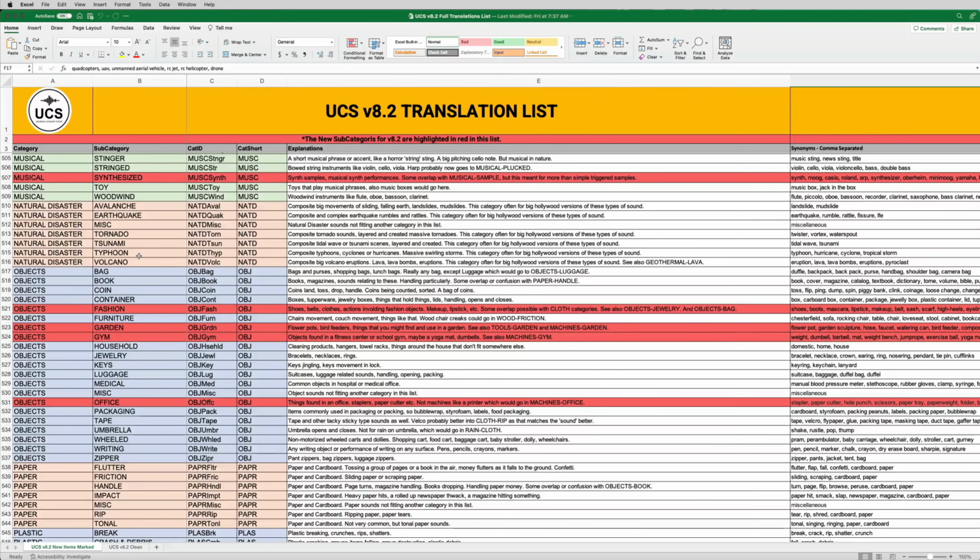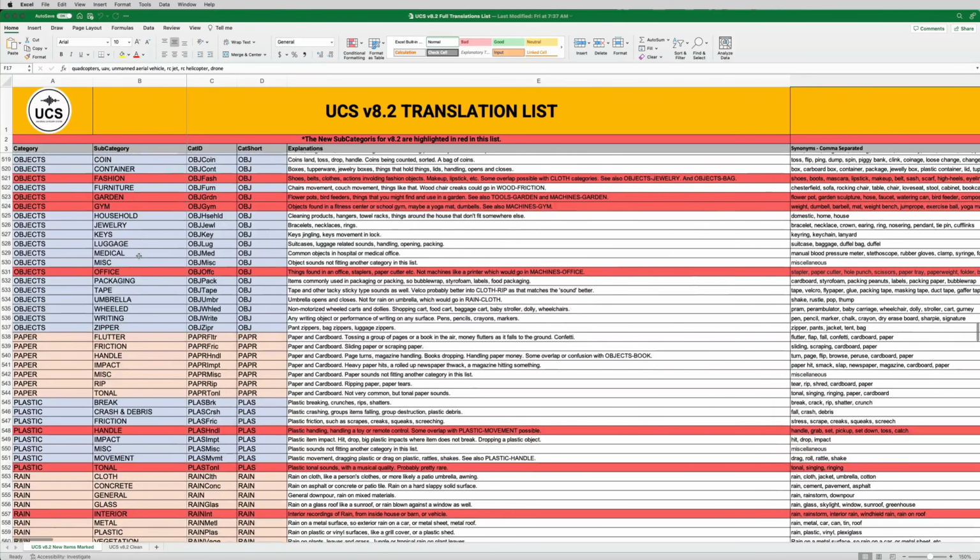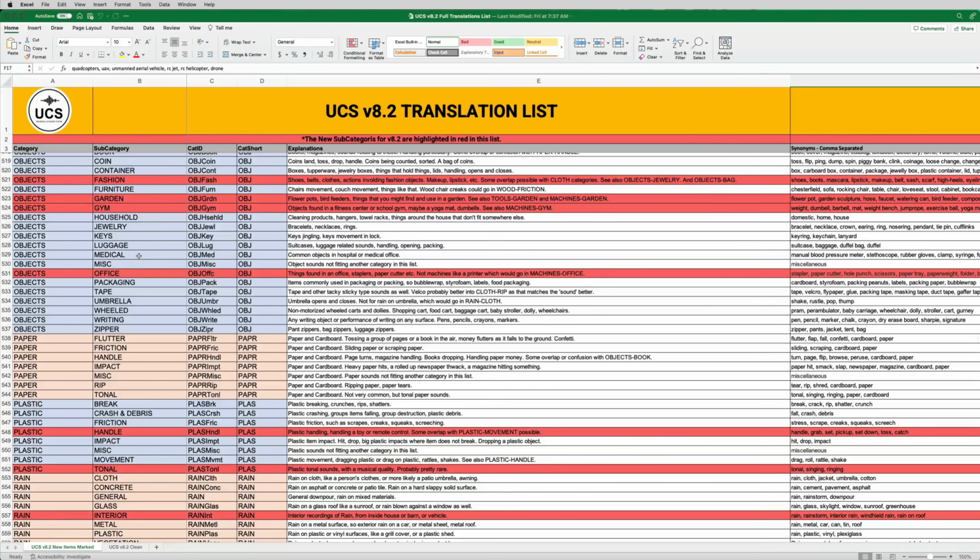We had jewelry, but we realized there wasn't really a good place for something like a necktie. Again, garden and gym appear here as objects as well, in addition to them being in machines. So for garden objects, things like flower pots, bird feeders, things you would find in a garden. And gym, maybe jump ropes, yoga mats, dumbbells, things you'd find in a gym. And office objects. This was one that we should have had probably from the beginning, but things like staplers, paper cutters, things you'd find in an office.